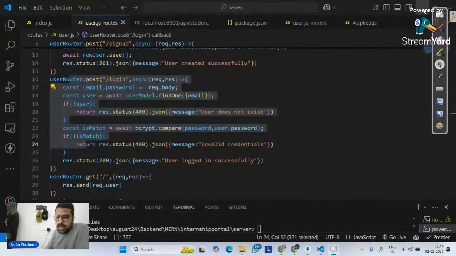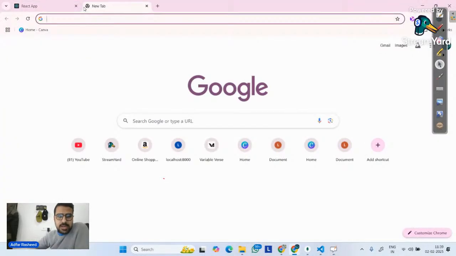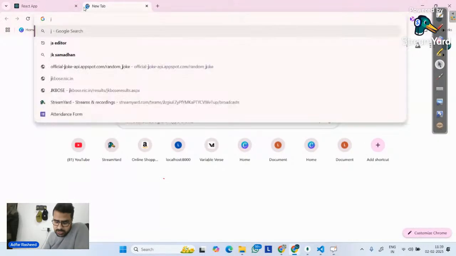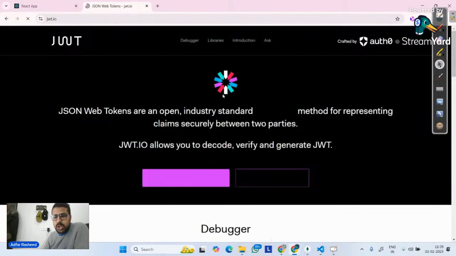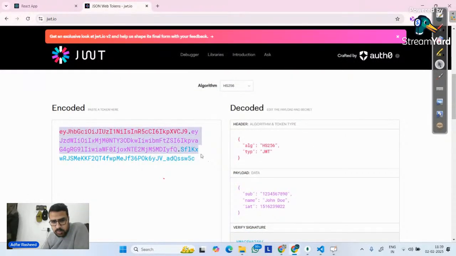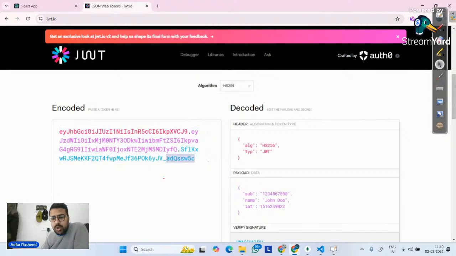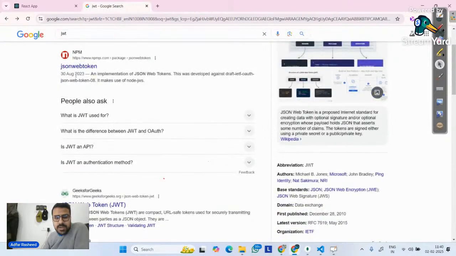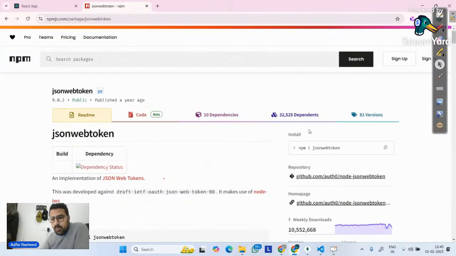Let me show you how a token looks. Let's go to the internet and search JWT. There are two websites: JSON Web Token is the module which you will use, but if you go to jwt.io, you will be able to visualize how tokens look. This is the algorithm they are using internally. There are a lot of algorithms to encrypt. This is simply encryption, so we can generate tokens that look like this. This is the module we have to use, JSON Web Tokens, to generate tokens on the go. Let's see how it's done.